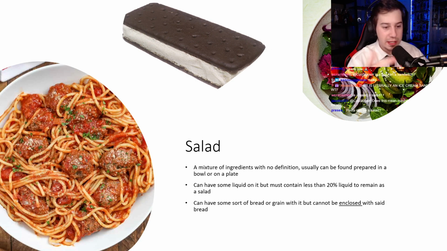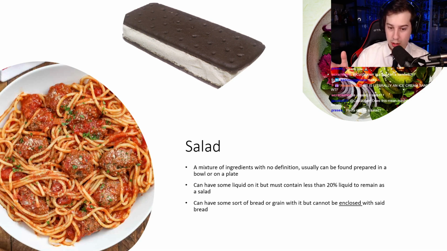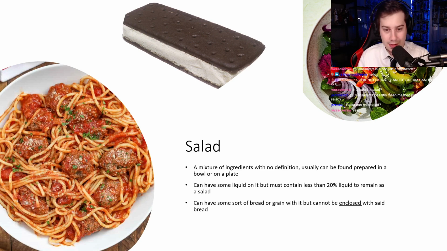We also have spaghetti and meatballs. Again, ingredients with no definition, prepared on a plate or in a bowl, some liquid, have some meat sauce, maybe like fettuccine Alfredo, stuff like that. If you keep adding marinara sauce, it will then become a soup. Same thing with an ice cream sandwich. It's chocolate put together can be put together on a plate with ice cream.